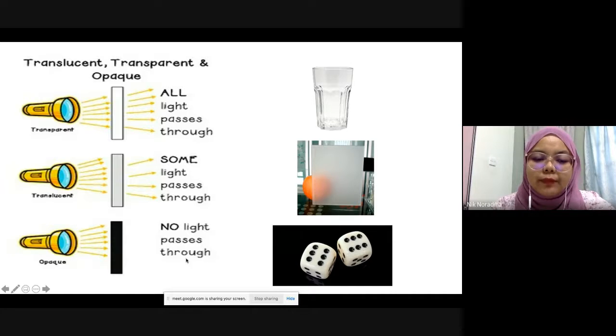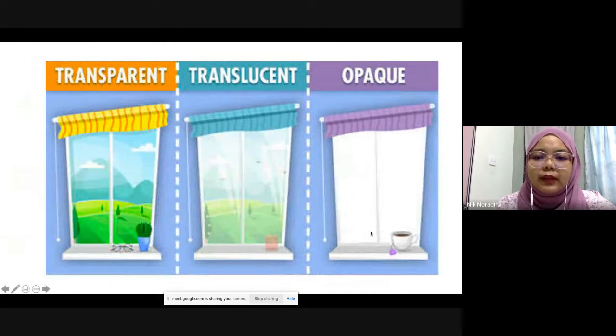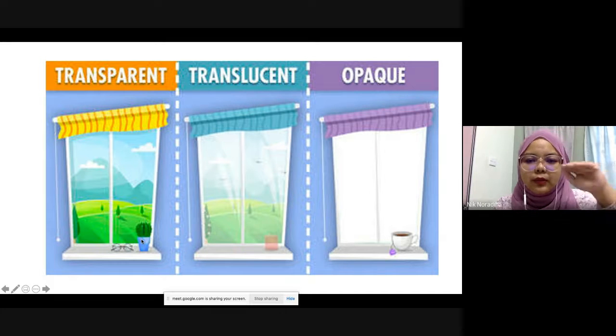Alright, opaque object. So teacher has an example, dice, here, right? So opaque object, no light can pass through those objects. So this one is another example, right? This one, transparent window. So you can see outside, transparent window. You can see through. You can see what is outside.